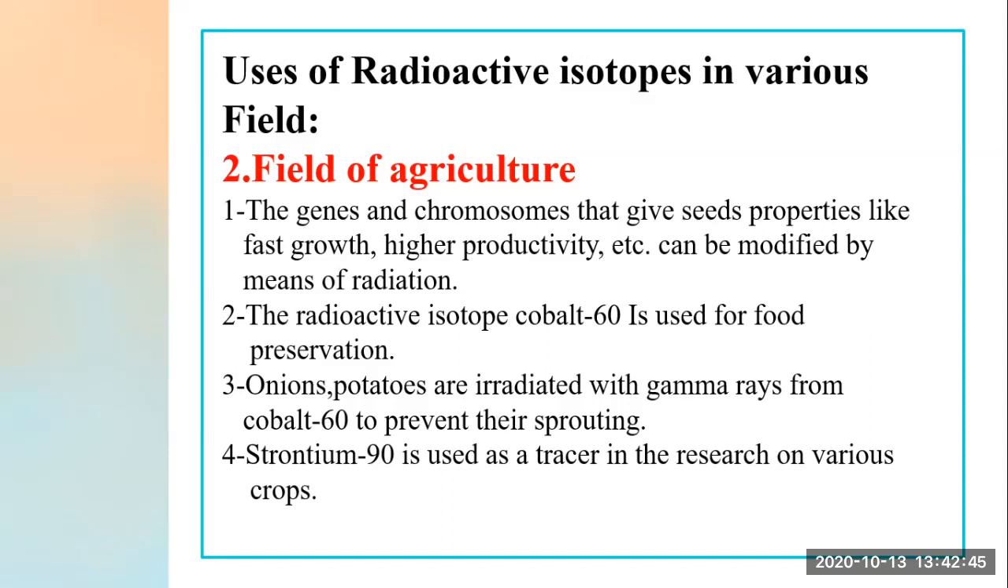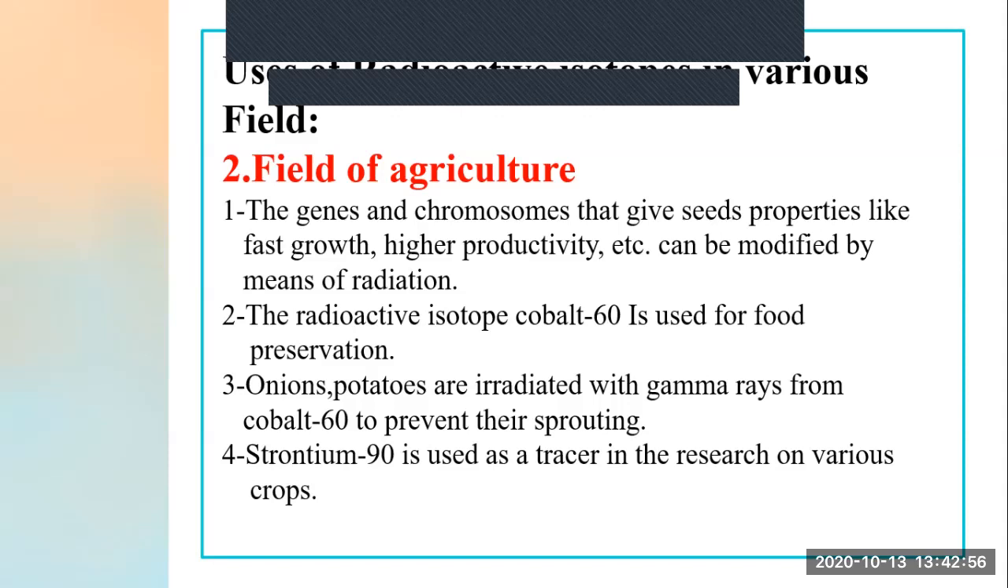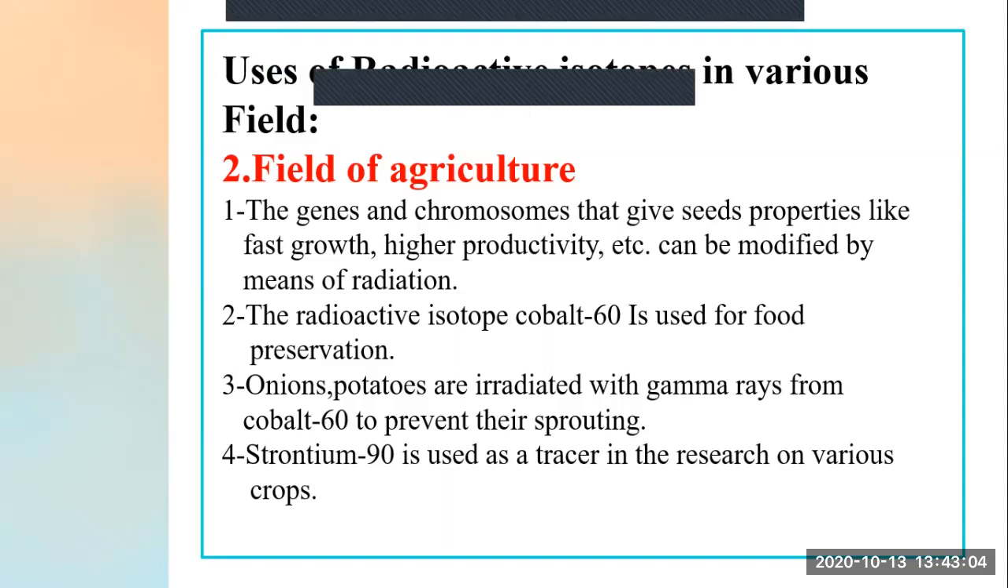Now see, third point. Onions and potatoes are irradiated with gamma rays from cobalt 60 to prevent their sprouting. We always see that whenever we bring onions and potatoes into our home, after some time sprouts come out. But can we see that this happens spontaneously in the factories where onions and potatoes are placed?